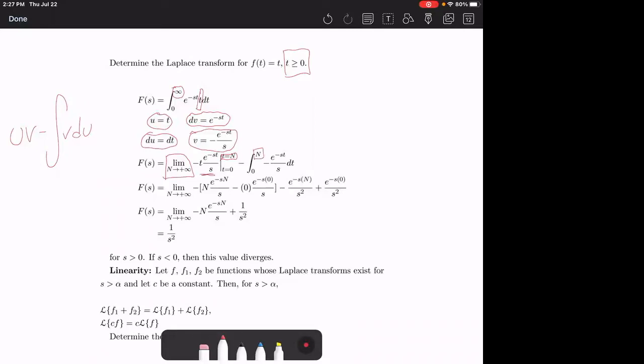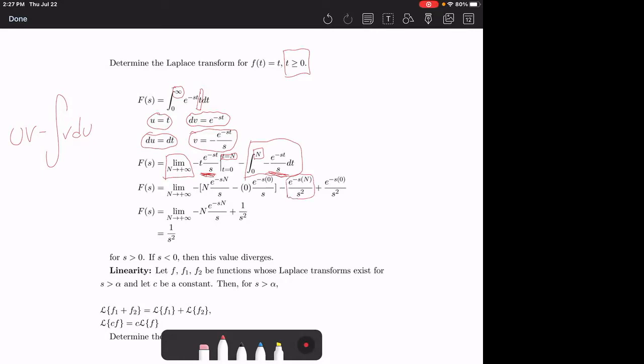So this is our u times v right here, and this is our v du. Now, the integral of negative e to the negative st over s, well, that's just positive e to the negative st over s squared. That's what we see right here.